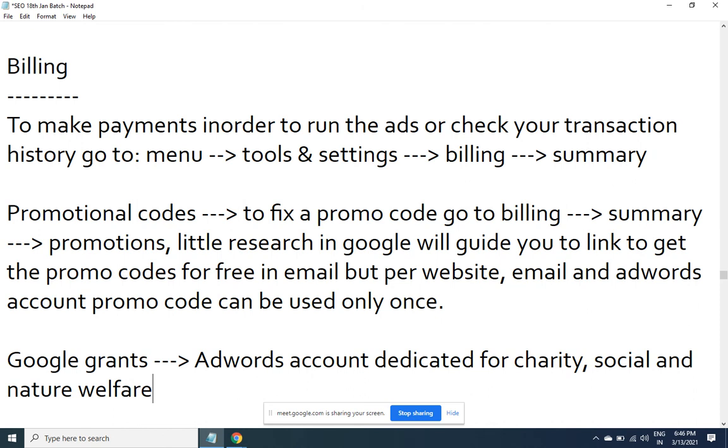Even plant trees, those kinds of ads are also allowed. Environmental and nature welfare, save water.